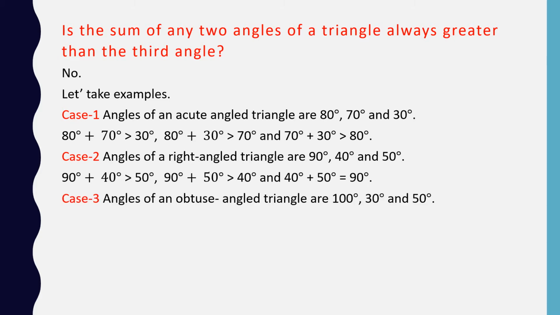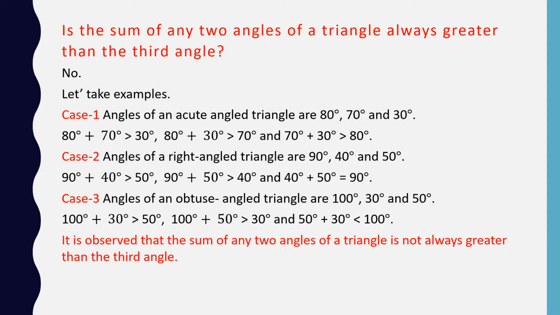Angles of an obtuse angle triangle are 100 degree, 30 degree and 50 degree. Now 100 degree plus 30 degree is greater than 50 degree. 100 degree plus 50 degree is also greater than 30 degree, and 50 degree plus 30 degree is lesser than 100 degree. So it is observed that the sum of any two angles of a triangle is not always greater than the third angle.